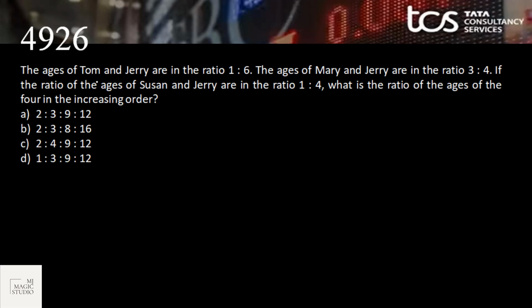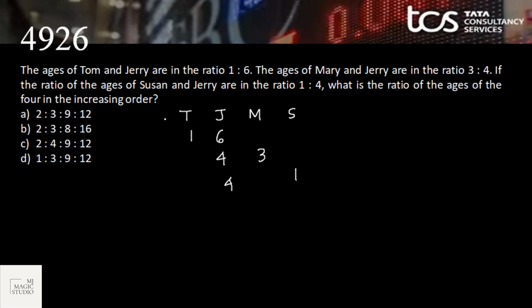Okay, another question on the screen. The ages of Tom and Jerry are in the ratio 1:6. Ages of Mary and Jerry, let me write this as Jerry and Mary, is 3:4. That means we can write this as 4:3. And ratio of Suzanne and Jerry. Okay, so we have Suzanne and Jerry is 1:4. What is the ratio of the ages of the four in the increasing order?